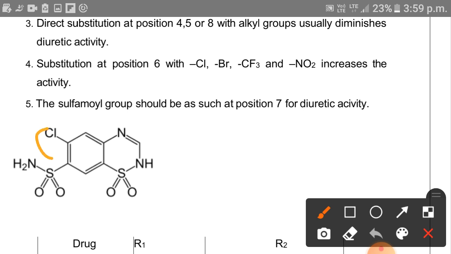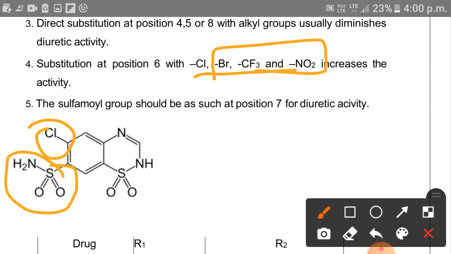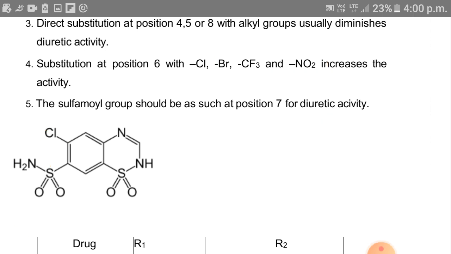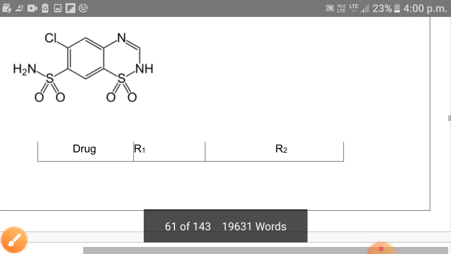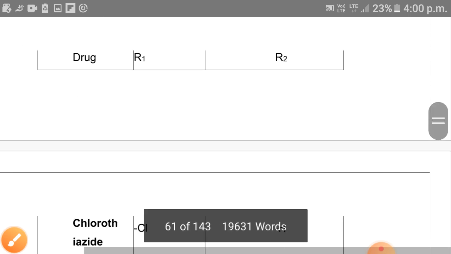Next one is at sixth position, we can replace chlorine with bromine, CF3, or NO2, and all of these increase the activity. And this sulfonamide group is essential for diuretic activity. Here we complete the SAR of thiazides.